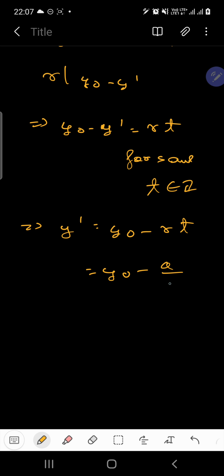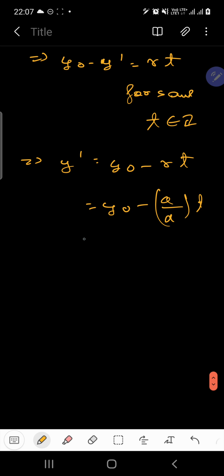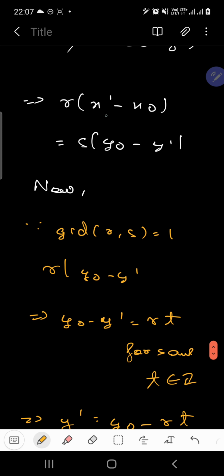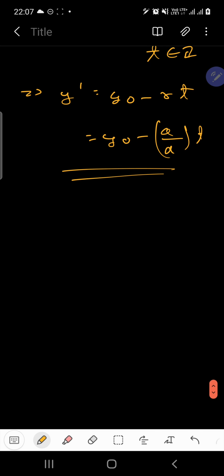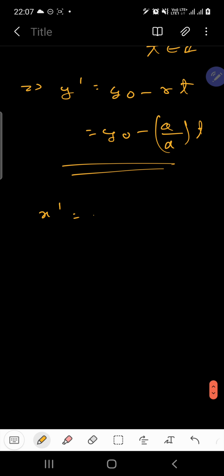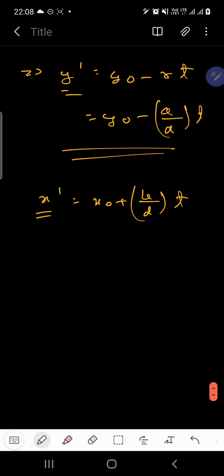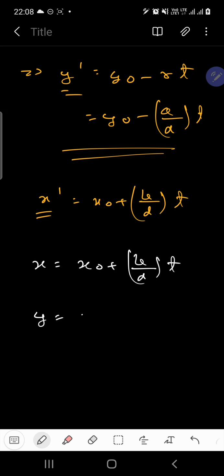R was A over D, times T. Similarly, S will divide x dash minus x naught, because GCD of R and S is 1. From here we will get that x dash is equal to x naught plus B over D times T. Replacing x dash and y dash with x and y, that is the general solution, because x naught and y naught are taken as particular solutions here. From here we get that x is equal to x naught plus B over D times T, y is equal to y naught minus A over D times T.